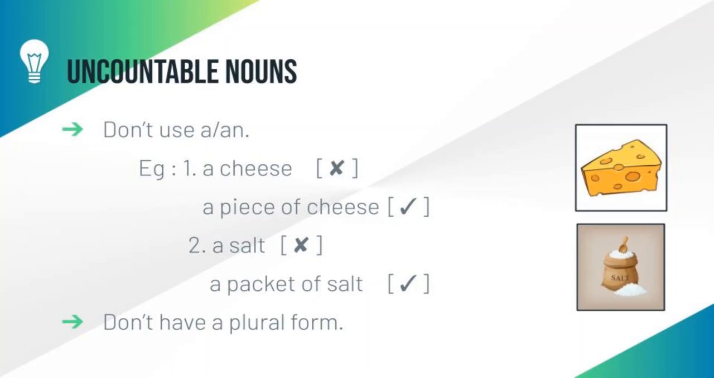Students, the next point is that uncountable nouns don't have a plural form. Uncountable nouns have one form, that is, the singular form only. It means we do not add the letter s or es to any uncountable nouns, because uncountable nouns have singular form only.